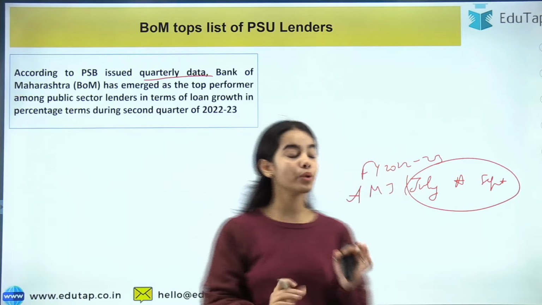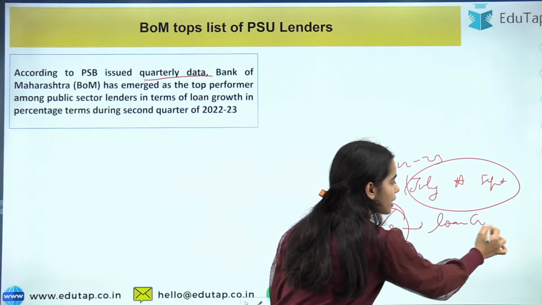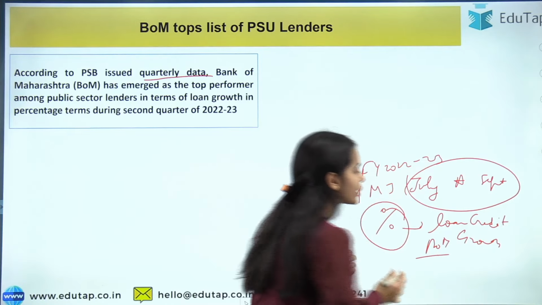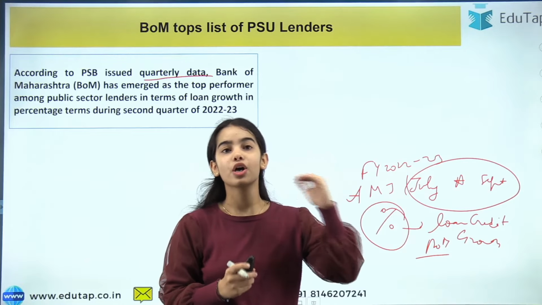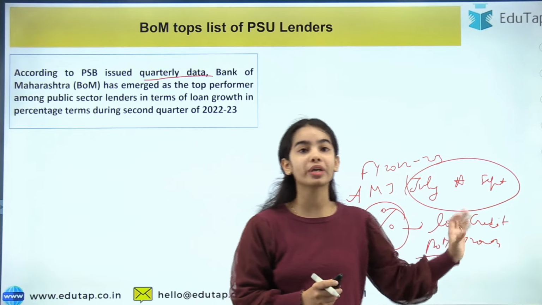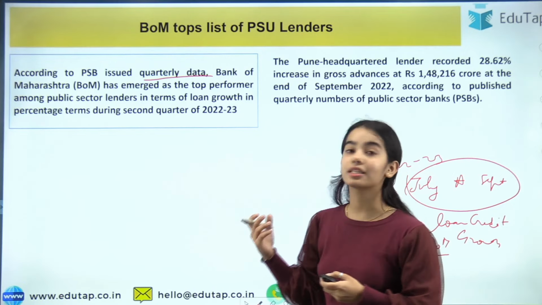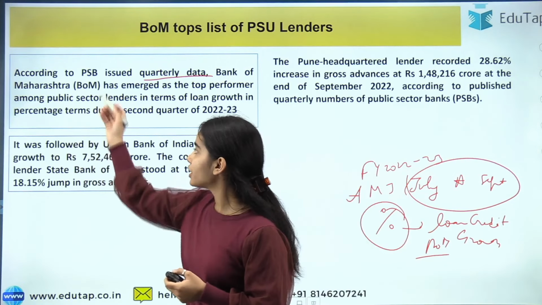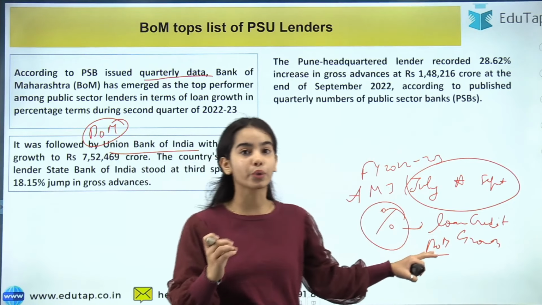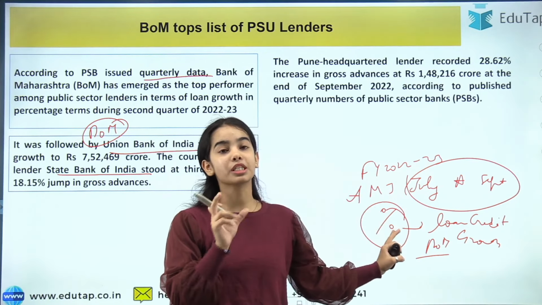this data it has been told that in the percentage terms, the highest loan credit growth has been seen by the Bank of Maharashtra. So you can see which has topped the list among the public sector banks, which has seen the highest percentage growth in the loan credit. That is the Bank of Maharashtra. The second one is the Union Bank of India, and the third one is the SBI. So the Bank of Maharashtra is followed by the Union Bank of India in terms of loan credit growth in the percentage terms, and the SBI is third in terms of percentage loan credit growth.